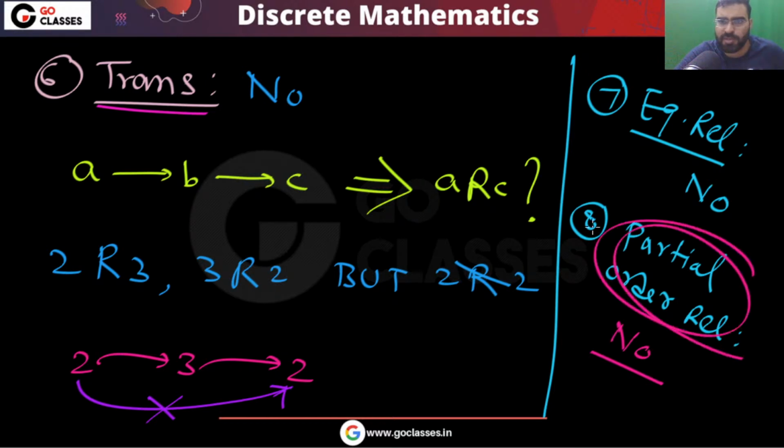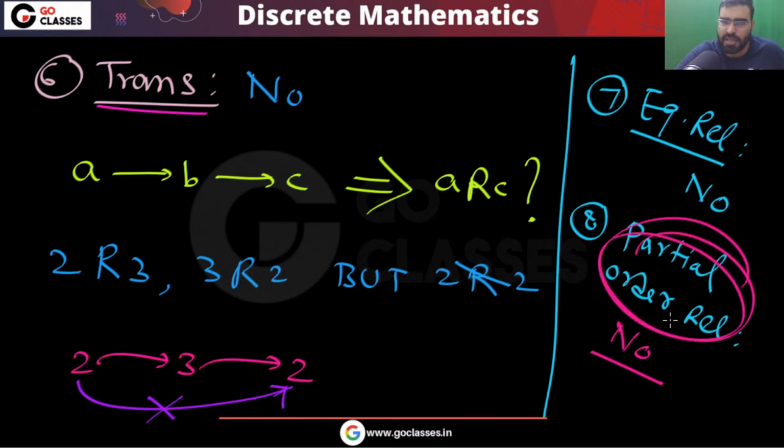Partial order needs three properties: reflexive, anti-symmetric, transitive. None of these properties is satisfied. Equivalence relation needs three properties: reflexive, symmetric, transitive. Symmetric is satisfied, but reflexive and transitive are not. So this is not an equivalence relation and not a partial order relation.